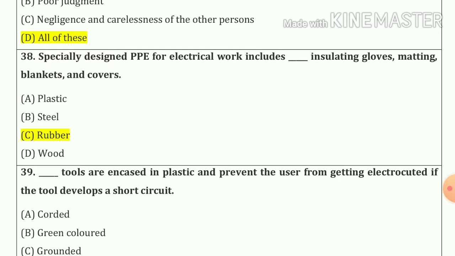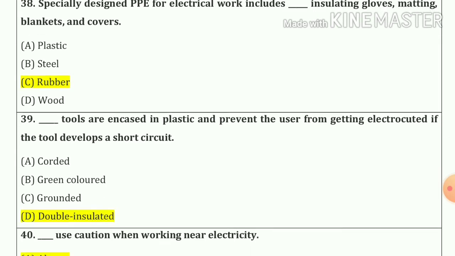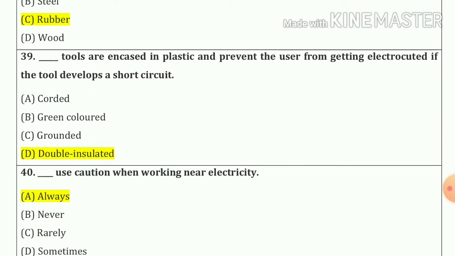38 number. Specially designed PPEs for electrical work includes blank insulating clothes, matting, blankets and covers. So our answer is rubber. Now 39 number. Blank tools are encased in plastic and prevent the user from getting electrocuted if the tools develop a short circuit. So our answer is double insulated. Option number D.